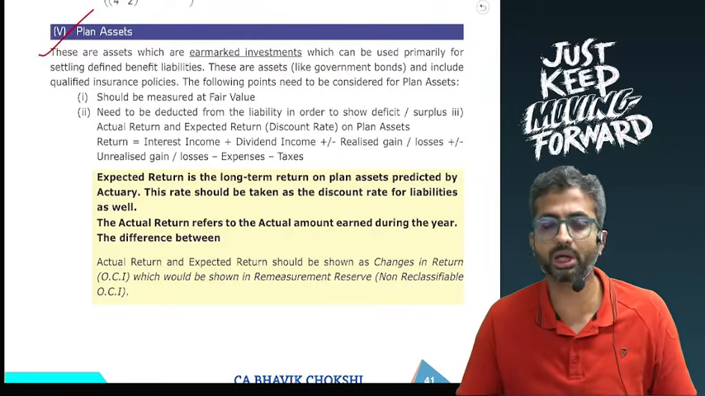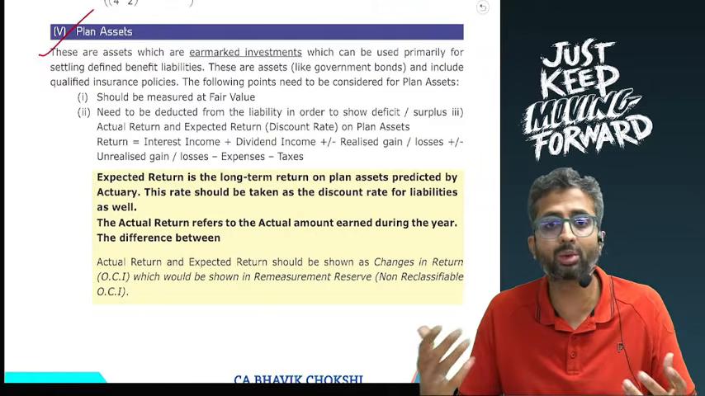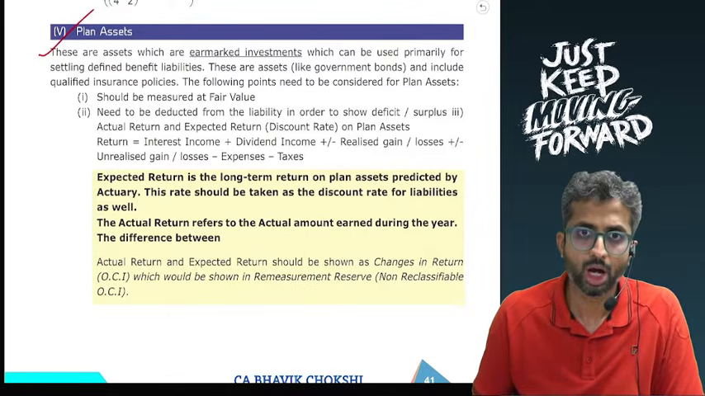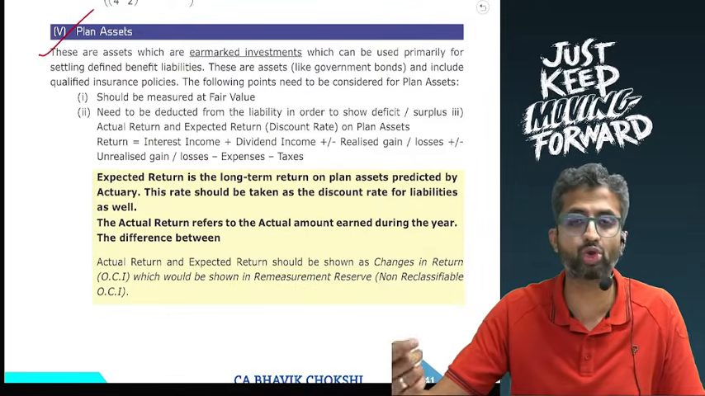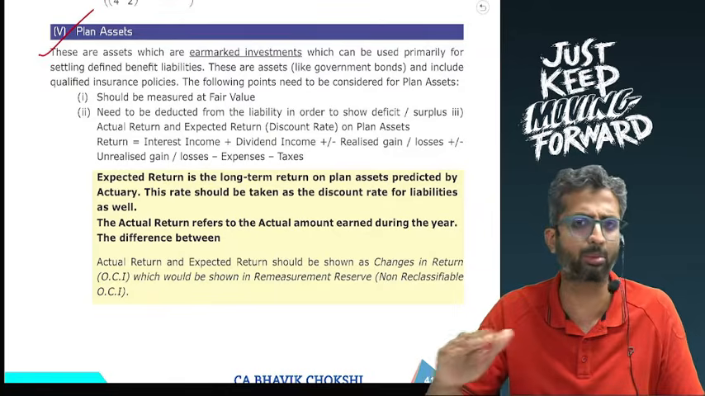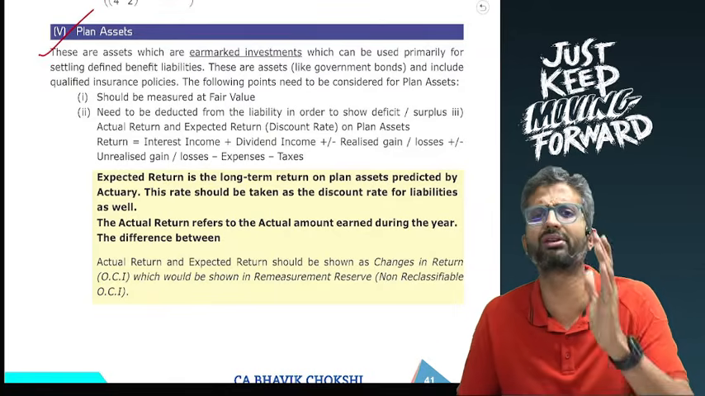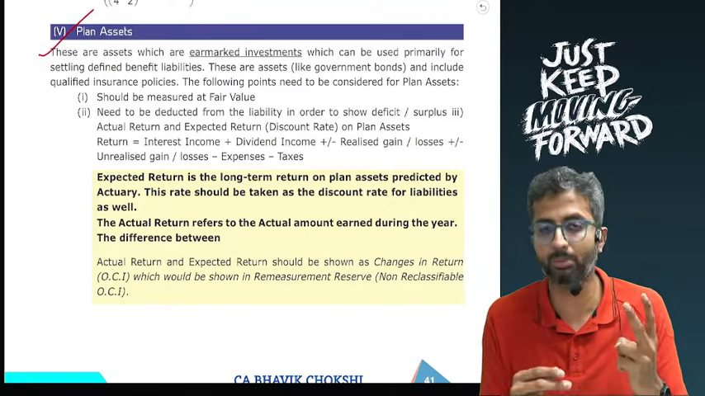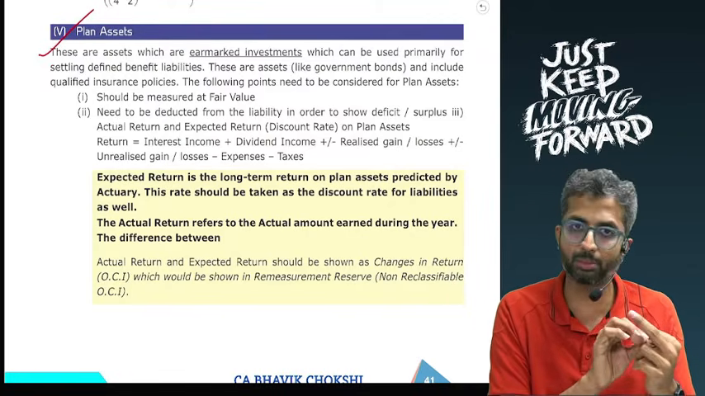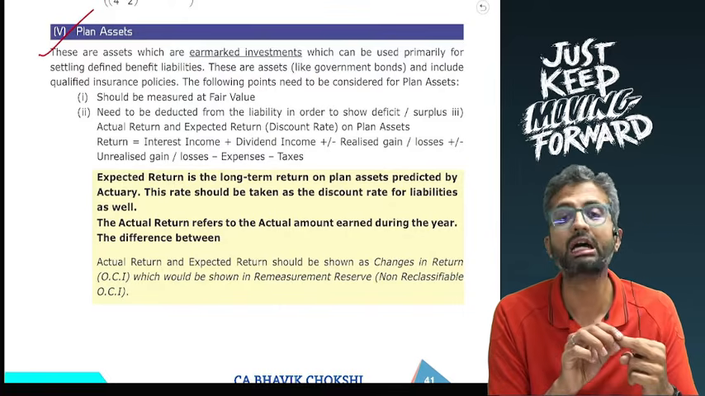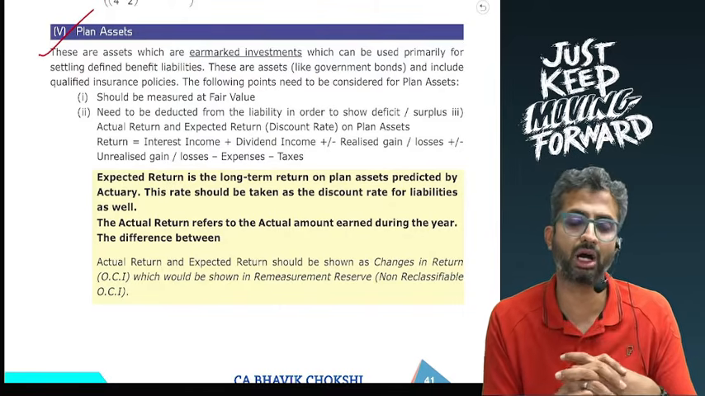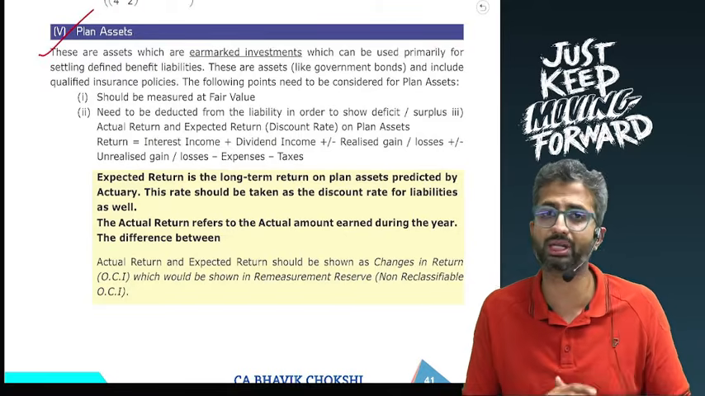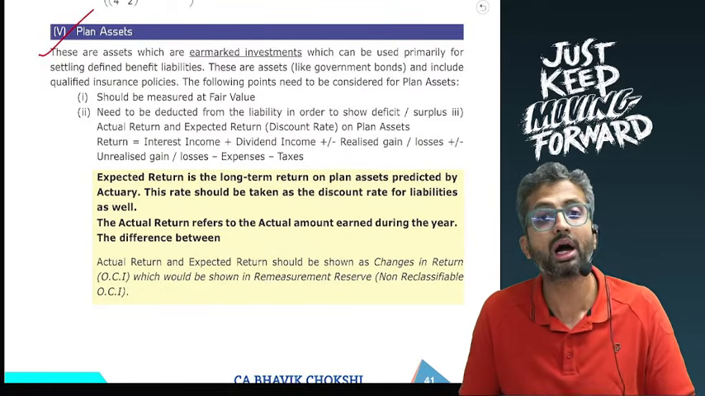Now the problem over here is, at what value will you measure these assets? The standard says they will always be measured at fair value. Why? Because when an entity has to make a contribution, they will look at the fair value of the assets and not amortized cost or cost. So, two things for plan assets. First, you will show it net from liabilities, only the net amount will appear in the balance sheet. Secondly, only the fair value will be taken for the purpose of asset, and no cost or amortized cost working is permitted over here.